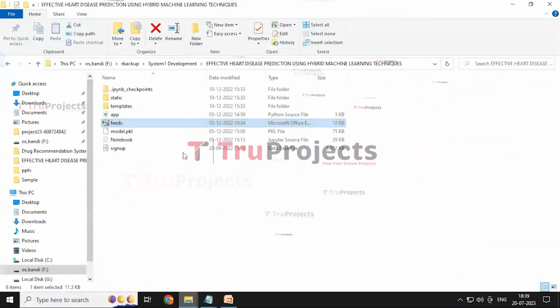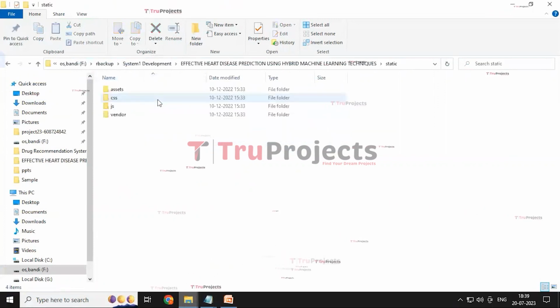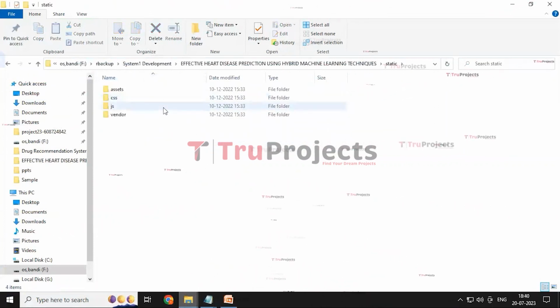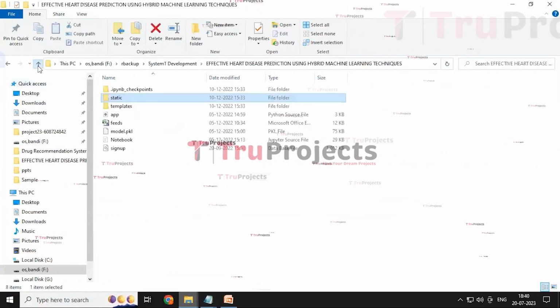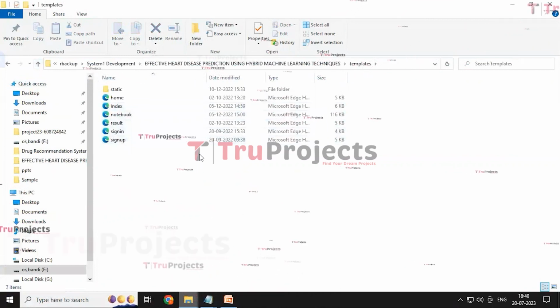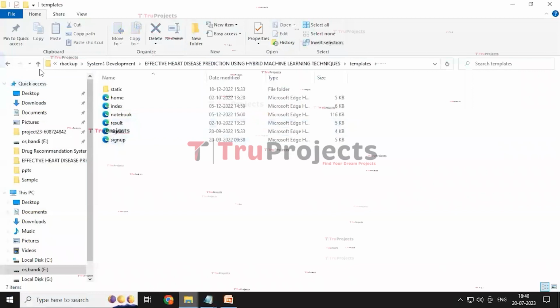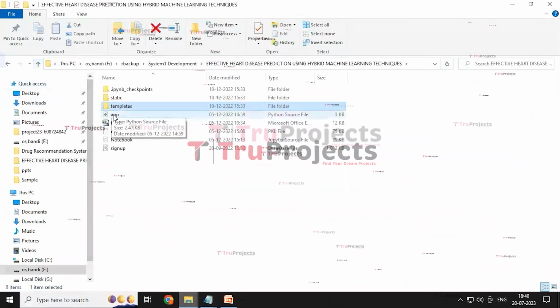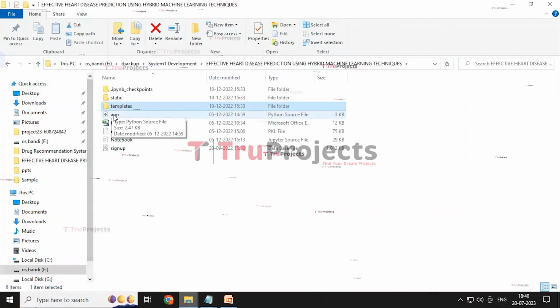This is the code folder containing the various files. The static folder contains various folders like CSS, JavaScript, assets and vendor. And the templates folder contains the HTML documents: home, index, notebook, results, sign-in and sign-up pages. And the app.py file contains the information related to the front-end logic.